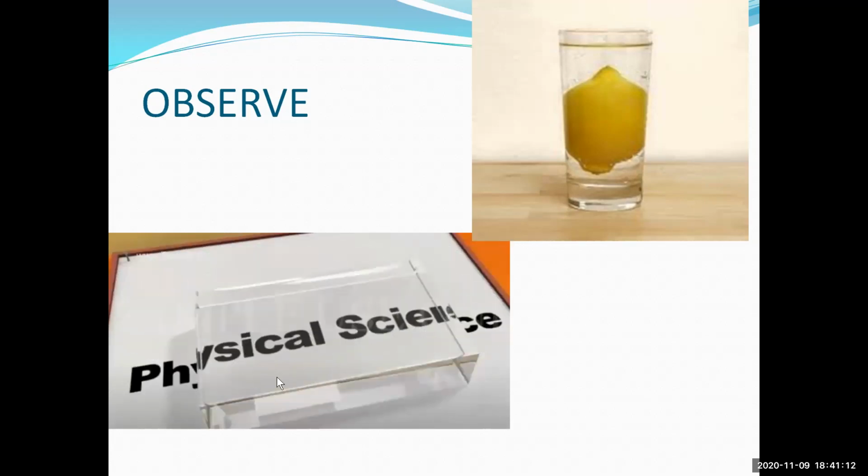Now here, a thick glass slab is placed over some printed letters. You are seeing here the printed letters, the words Physical Science are there. The letters appear raised when viewed through the glass slab. From above the glass slab, we see that the letters appear to be raised upwards.